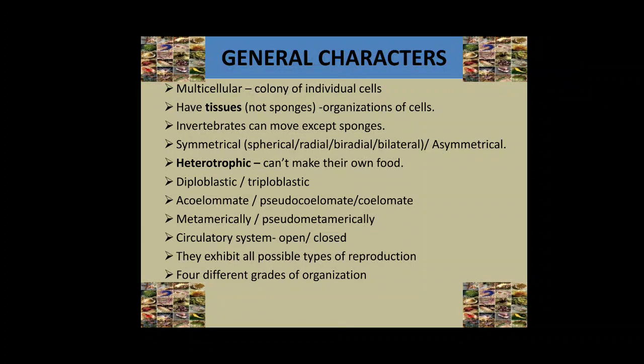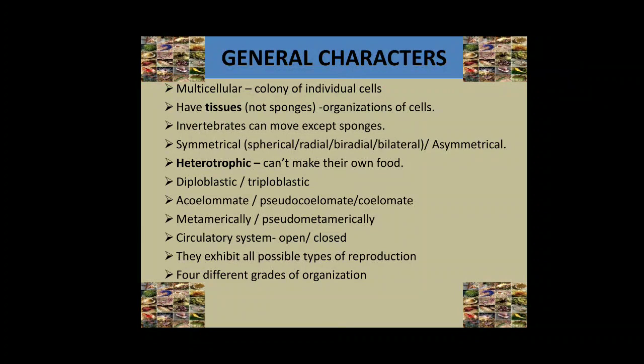For example, annelids. They exhibit all possible types of reproduction, that is, asexual such as budding and fragmentation, and sexual reproduction, which is possible through fusion of male and female gametes.